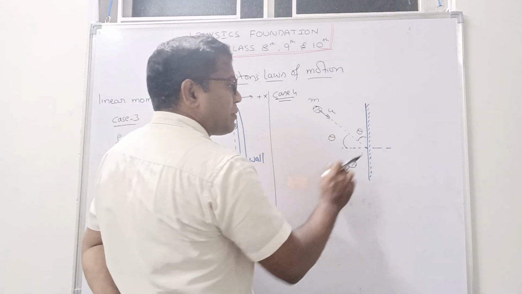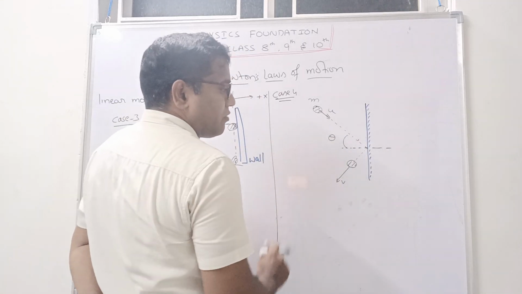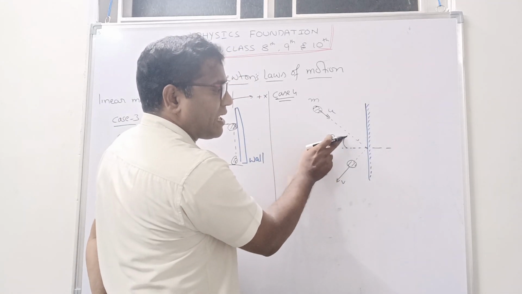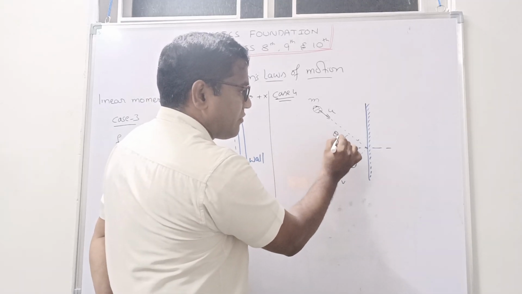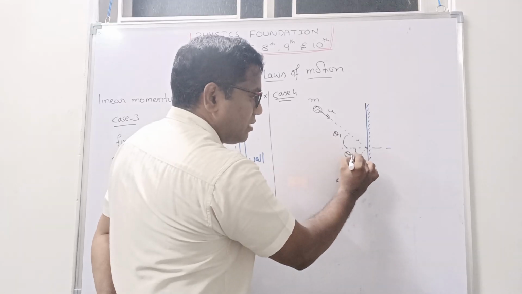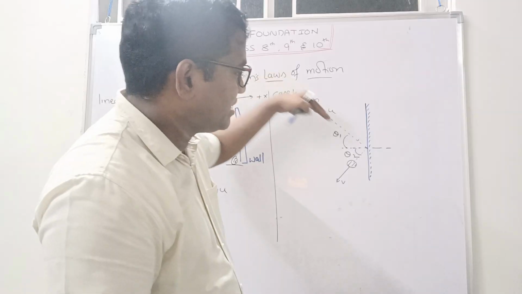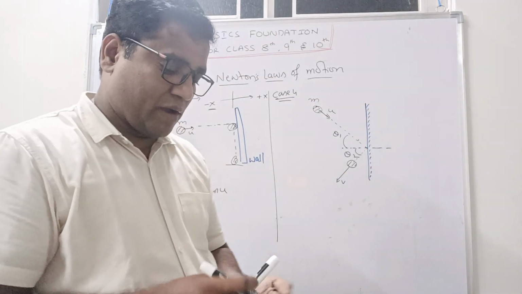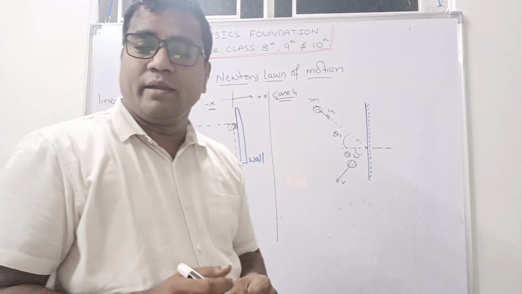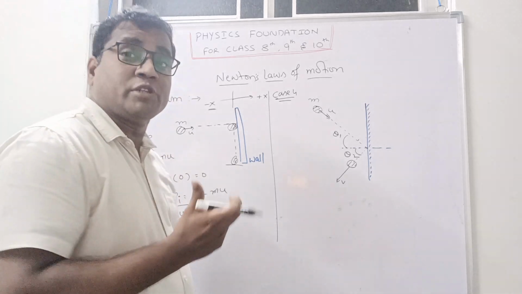So for our understanding purpose, I am writing here theta. Here one angle is there, here another angle is there, right? So here I will write this is theta 1 and this one is theta 2. Two different angles are there. Why? Because it is incident with some angle and reflected back with some other angle. So what we are going to find? We are going to find the change in momentum.